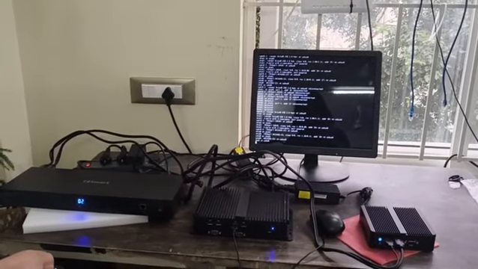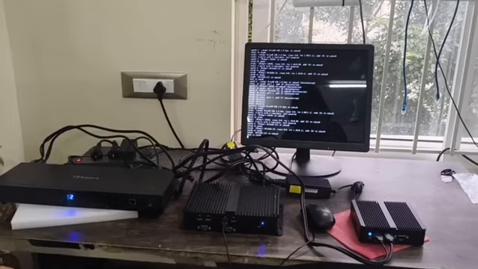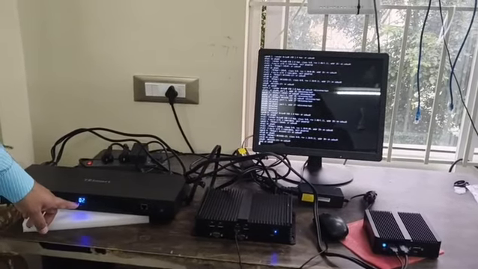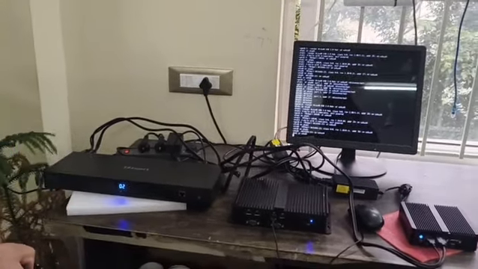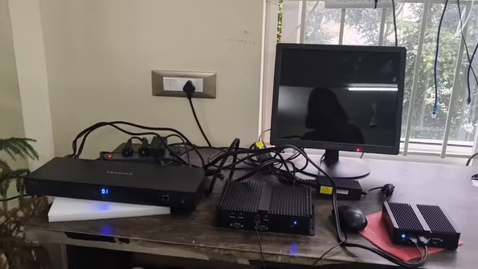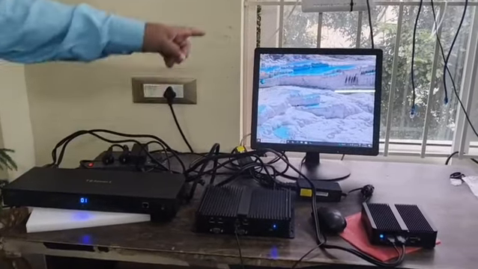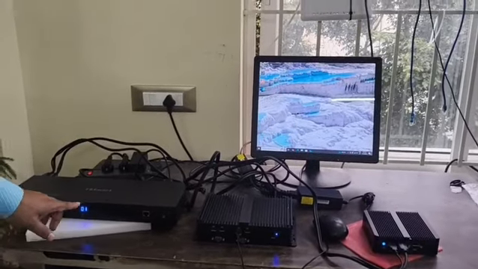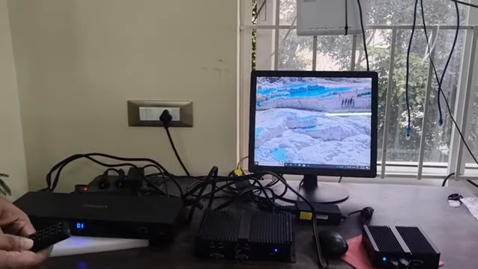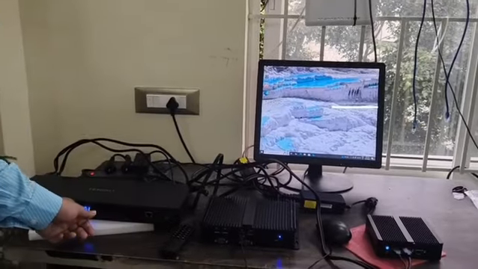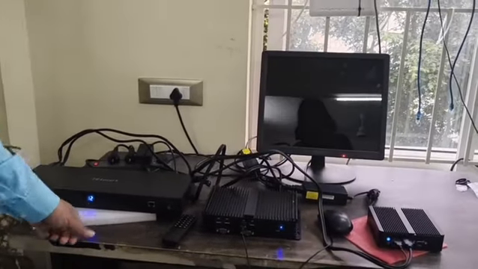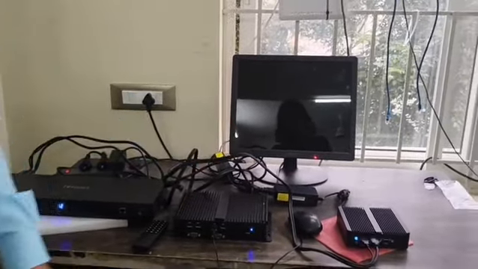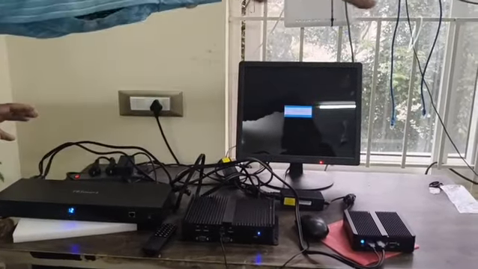Now I'm putting it back to 1. You see here 2 has come. And here I'm putting 1. It's Windows. Also, I need not use this remote. Suppose I don't want to use the remote, I can manually go to 2, then I can select the other embedded computer. Like that, we can use 16 computers.